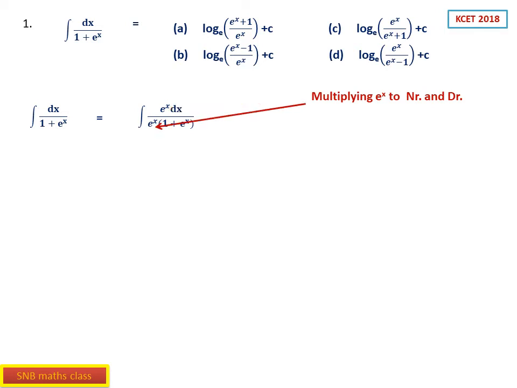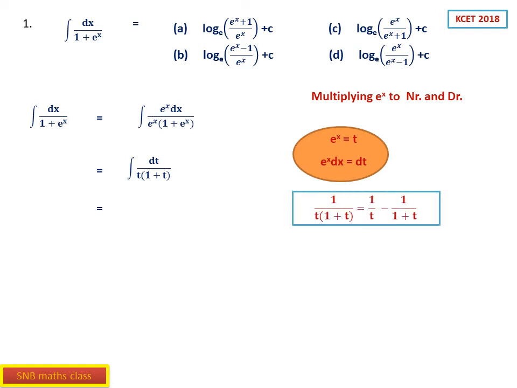Now what you have to do is put e^x equal to t, then e^x dx becomes dt. Therefore, you see now this integral will convert into dt, below e^x is t and 1 plus e^x is 1 plus t. So now this is very simple. See, 1 by t into (1 plus t) can be split as 1 by t minus 1 by (1 plus t). Therefore, you have to write 1 by t minus 1 by (1 plus t).